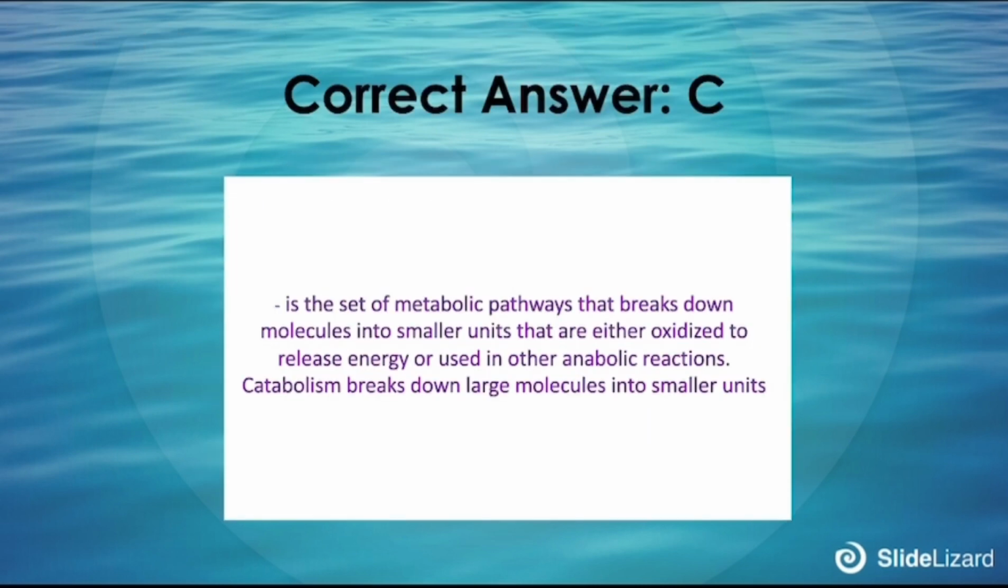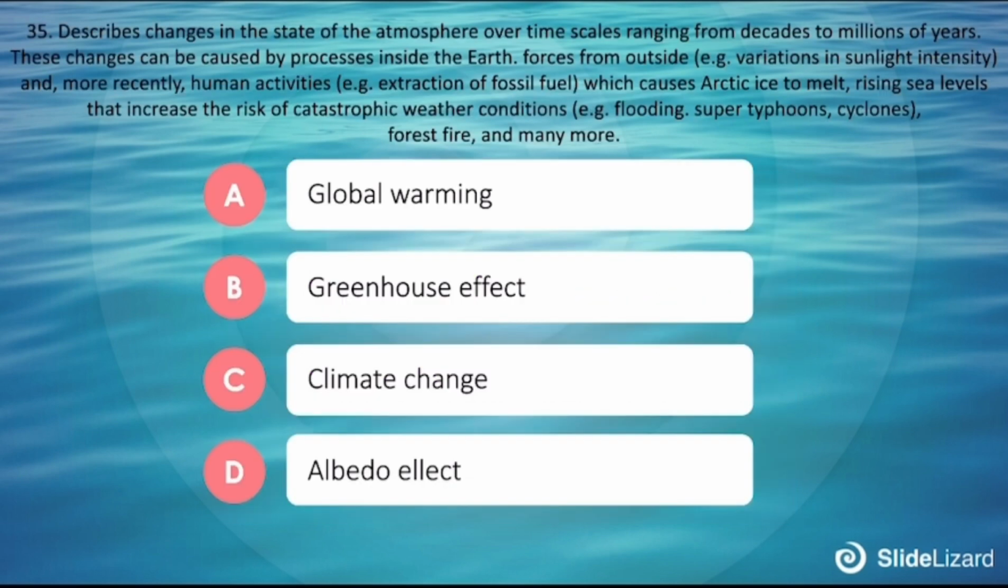Correct answer is C. Catabolism is the set of metabolic pathways that breaks down molecules into smaller units that are either oxidized to release energy or used in other anabolic reactions. Catabolism breaks down large molecules into smaller units.